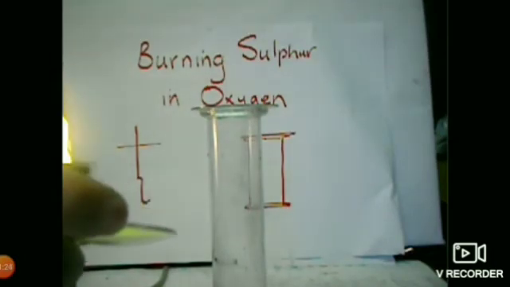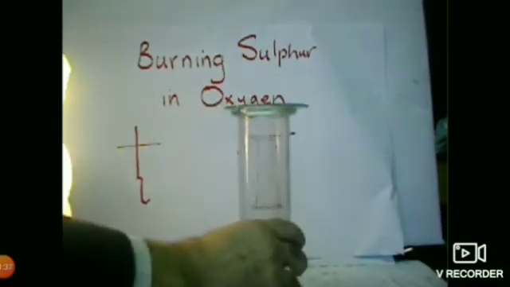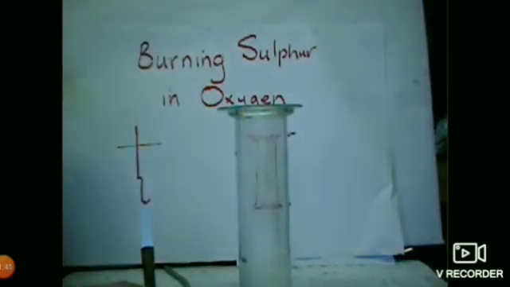A small quantity of sulfur powder is taken in the deflagrating spoon and it is shown to the Bunsen burner. What will happen to the sulfur? This yellow solid sulfur powder will start to melt into a ruby red liquid.